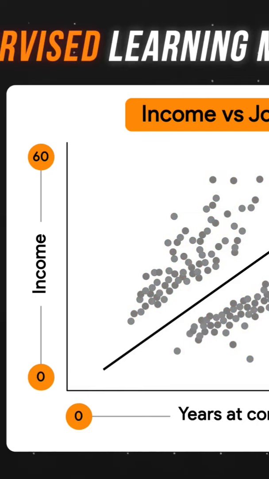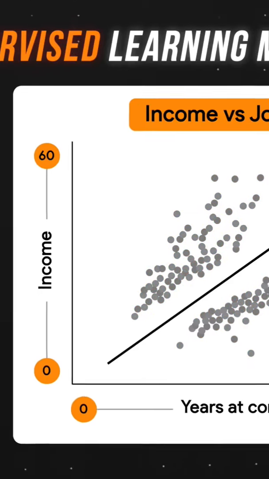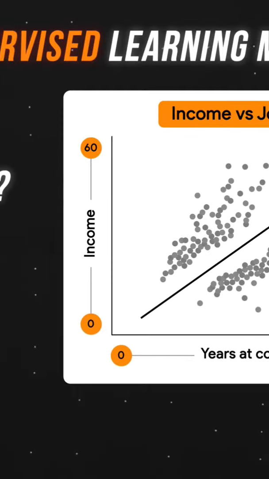We can now ask this unsupervised learning model to solve a problem like, if a new employee joins, are they on the fast track or not? If they appear on the